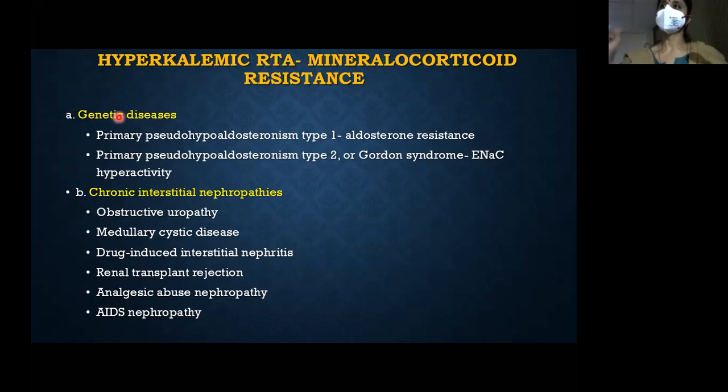Or the chloride channel, which I showed you, is hyperactive. Okay, anything which causes increase in extracellular fluid volume, decrease in aldosterone, Gordon syndrome, and you have chronic nephropathies, obstructive neuropathy, drugs, AIDS nephropathy, etc.